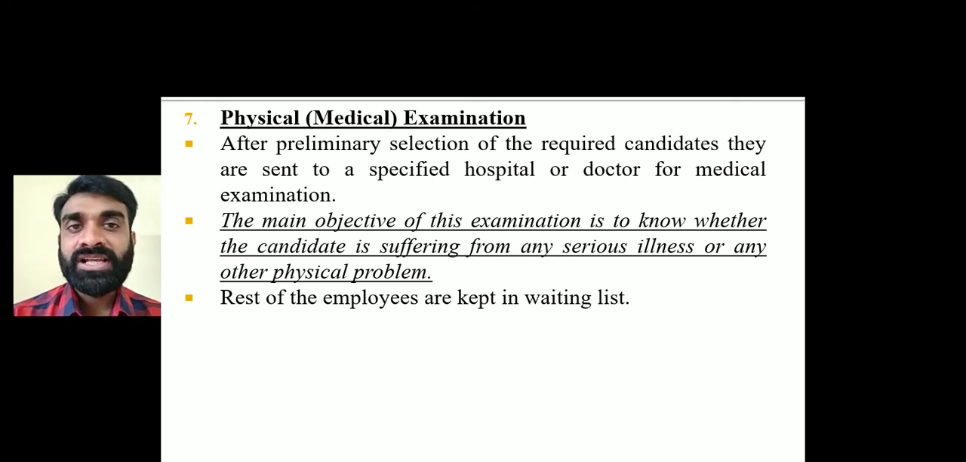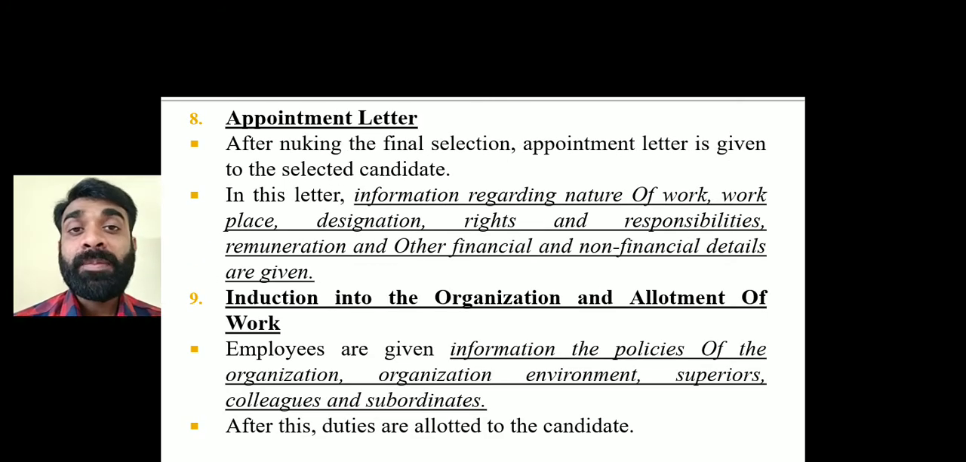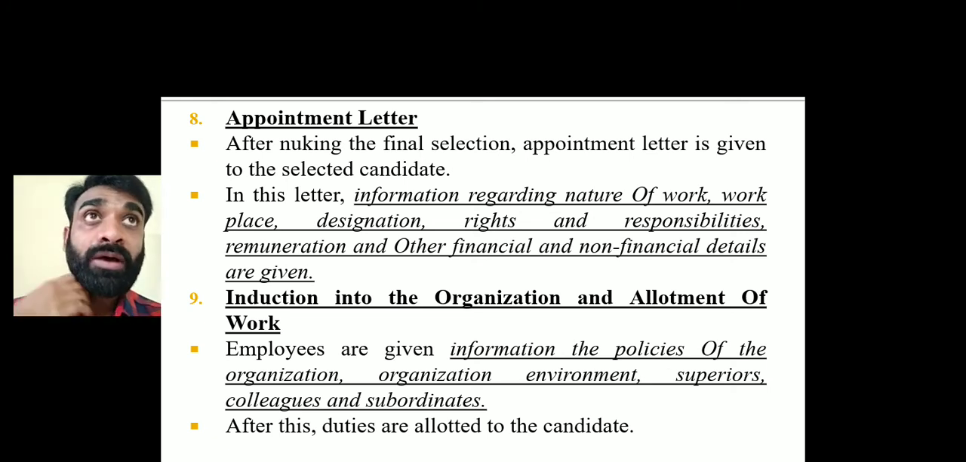And after the physical examination, suppose out of 5, only 2 are selected, right? They have cleared the physical or medical examination, then those 2 candidates will be sent to the next step, and 3 candidates will be put into the waiting list. Now we have understood the concept of waiting list, that rejected candidates can be used for a future period of time, so they can be put into the waiting list, right? So the medical examination will be done, and those who have cleared it will be offered the appointment letter. Now understand this thing, right?